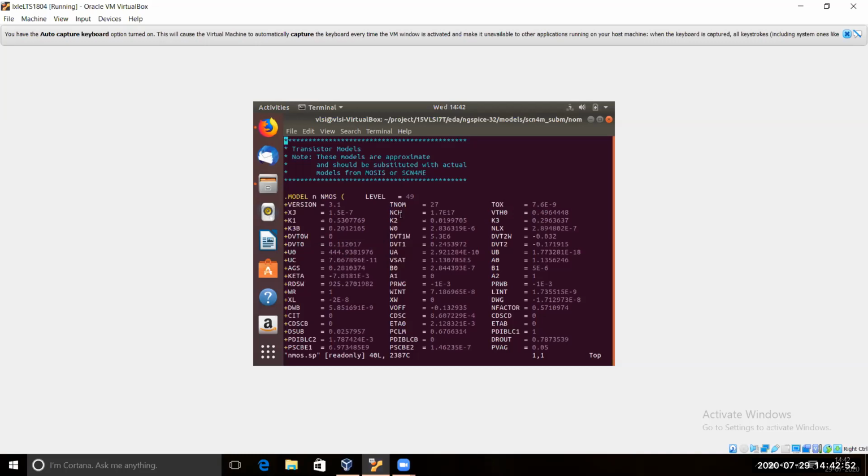Then there is the NCH, the doping concentration of the substrate or the channel. This is 1.7. Just take the value. Take the values of TOX, VTH0, NCH, mu naught, and K1. K1 is known as the gamma factor or the body effect coefficient. Just take these values from here.